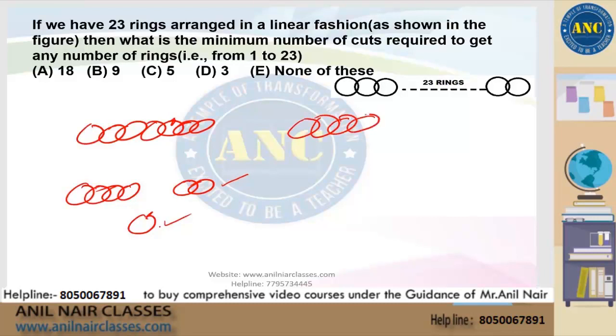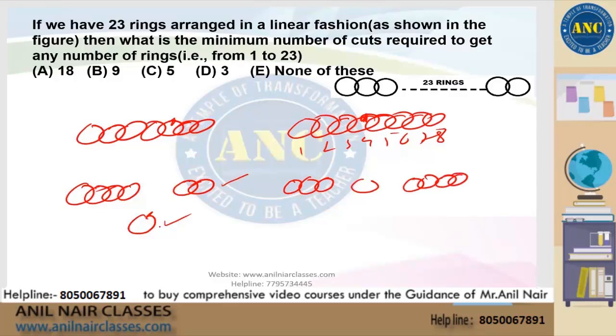But let's do one thing. Let's try it for 8. With 8, is it possible? Let's make a cut somewhere in between. So probably you can make 1, 2, 3, 4, 5, 6, 7, 8 rings. Where do you want to place the cut? Obviously not at the first ring, somewhere in the middle. Let's say we made the cut here. That means we have 3 rings here, 1 separate ring, and we have 4 rings here. Or we made the cut at the third ring. We have 2 separate rings here, 1 cut ring, and we have 5 rings as a loop.